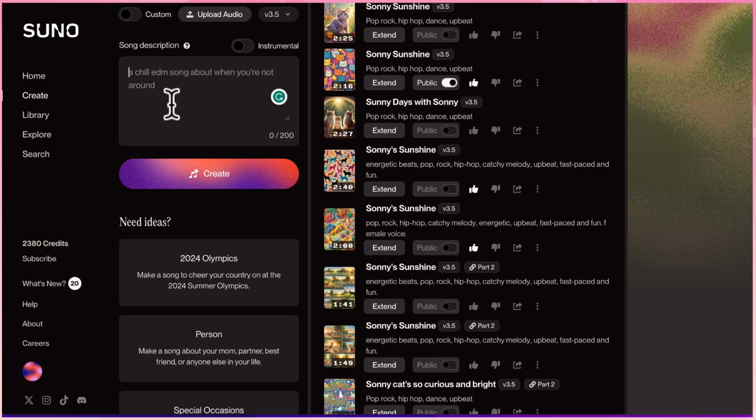Now here's the very basic screen. If you just have very basic information, you're not sure what you want to create, you can just type in information here about the song and then click on Create.